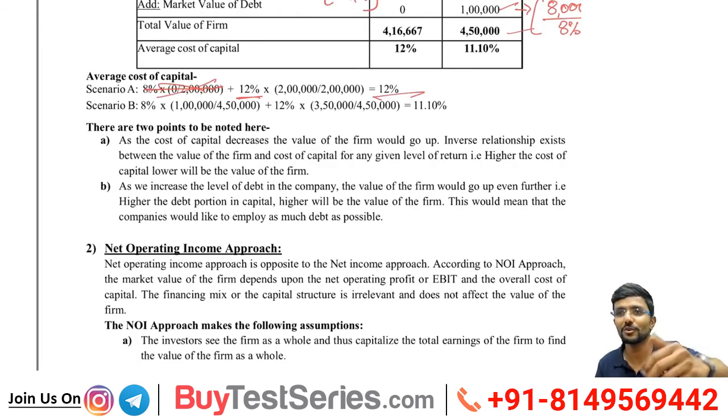When there is no debt, no need of considering the proportion of debt. These are all shortcuts. They may test you in a theory question: the cost of an unlevered firm will be equal to cost of equity. If they use the word cost of firm, that is overall capital, or cost of company if they use. Any confusion? Shall we move ahead?